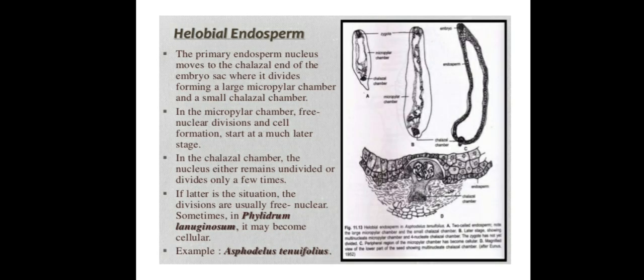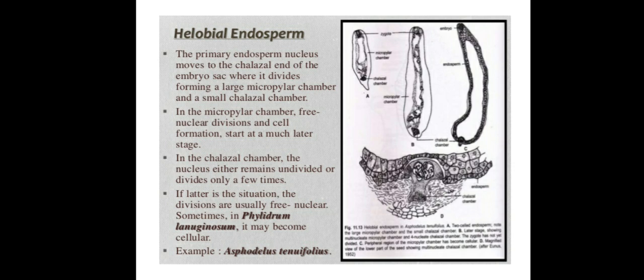Next, the third type of endosperm is called helobial endosperm. Helobial endosperm is an intermediate type of endosperm. That means it will show cellular endosperm characters as well as nuclear endosperm characters.